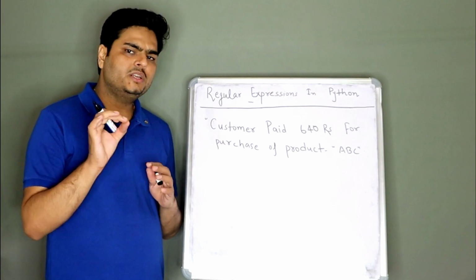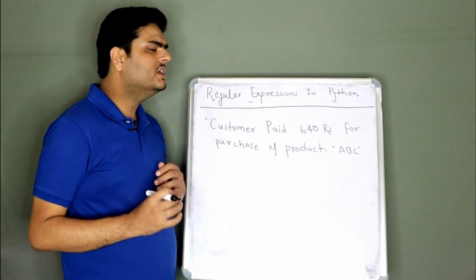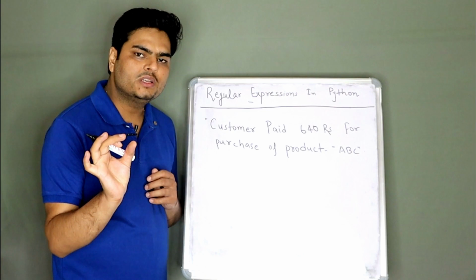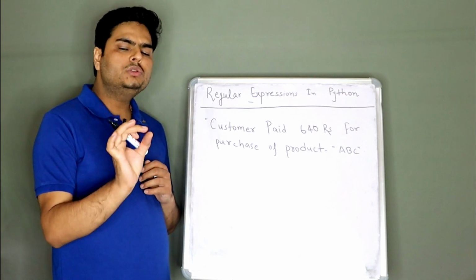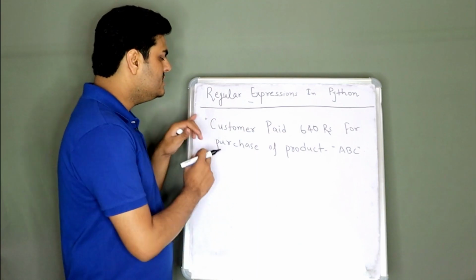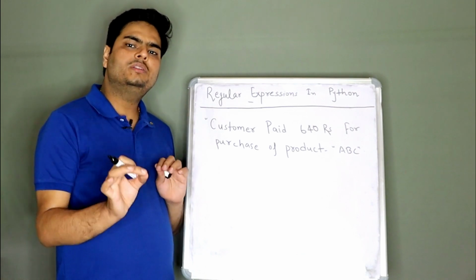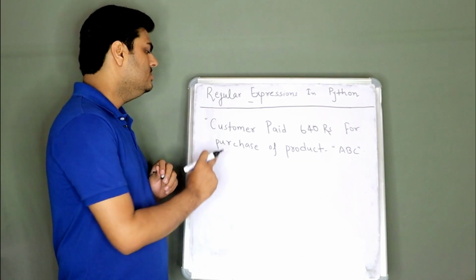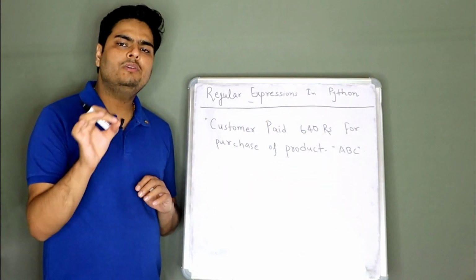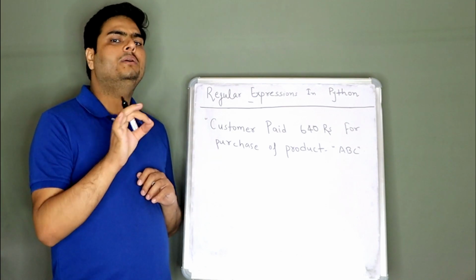So first, let's try to understand what a regular expression is. A regular expression is nothing but a way, a syntax, or a format which you use to match patterns in a given string. For example, suppose in this given sentence, I want to find out if there is a 3-digit number. Customer paid 640 rupees for purchase of product ABC. I want to find out if this sentence has a 3-digit number.